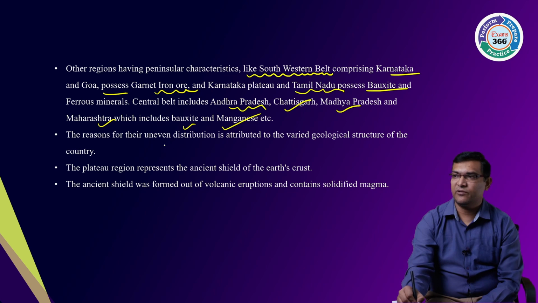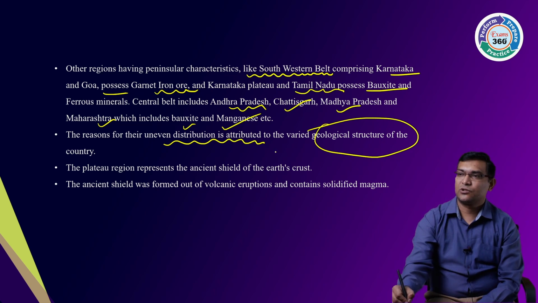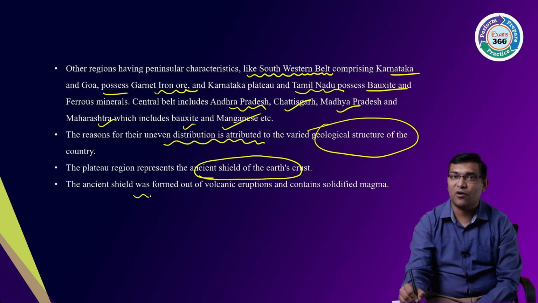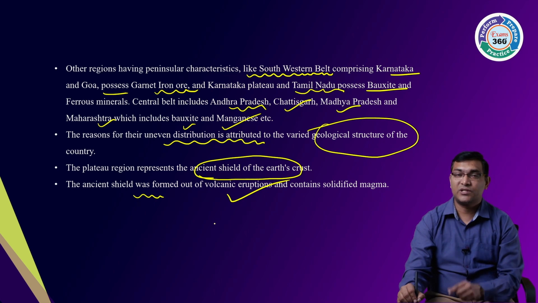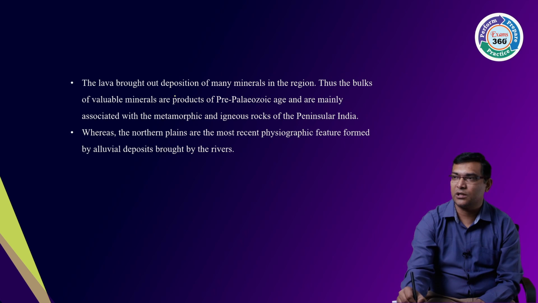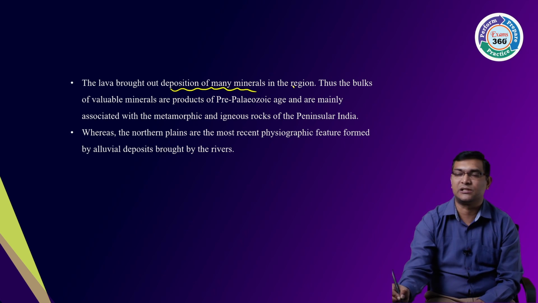The reason for uneven distribution is attributed to the geological structures of the country. The plateaus represent the ancient shield of the earth's crust. This ancient shield is formed by volcanic eruption, which contains magma, the solidification of magma. The lava brought out deposition of many minerals in this region.